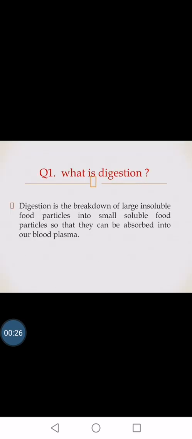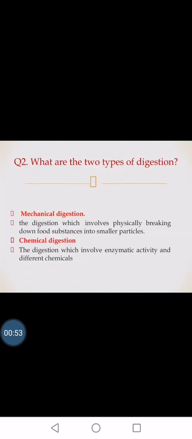So today we are going to start the quiz competition preparation of Unit 4, subject Bio 5090. What is digestion? Digestion is the breakdown of large insoluble food particles into small soluble food particles, which happens from the mouth till the small intestine. The process of digestion occurs with the help of enzymes, which break down the larger food particles into smaller food particles, and this process is known as digestion.